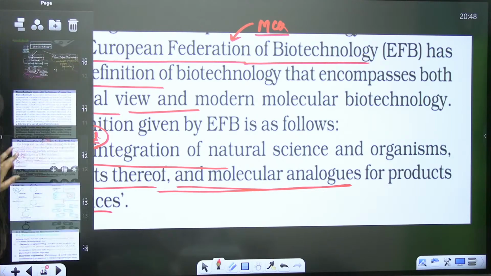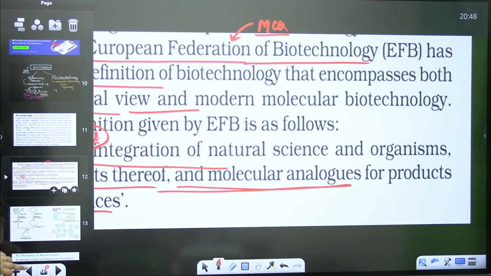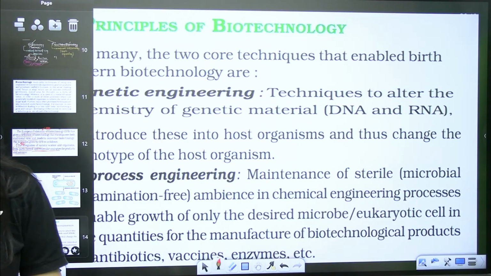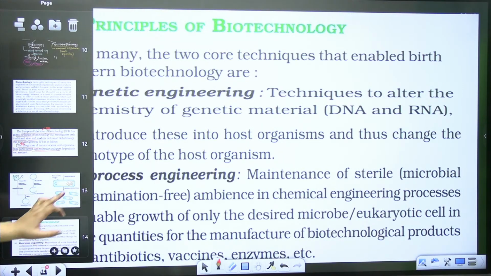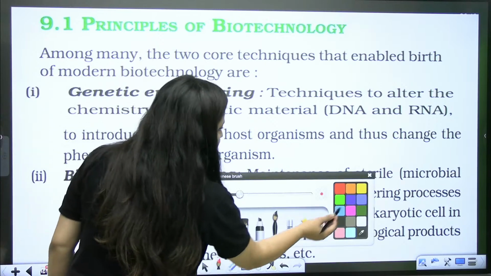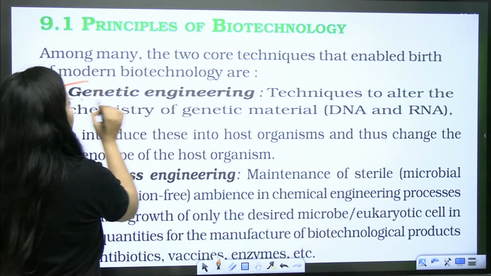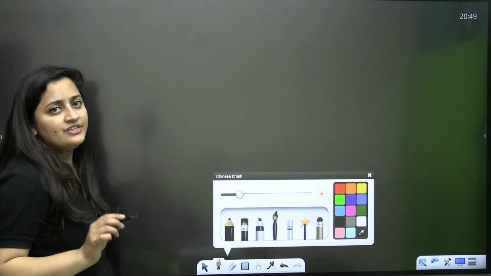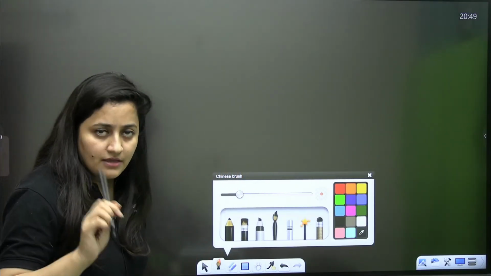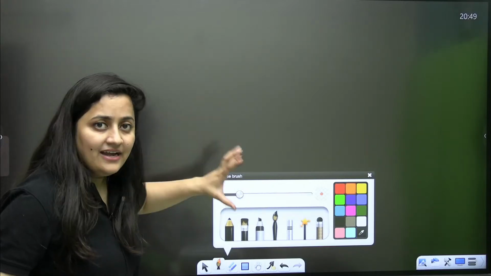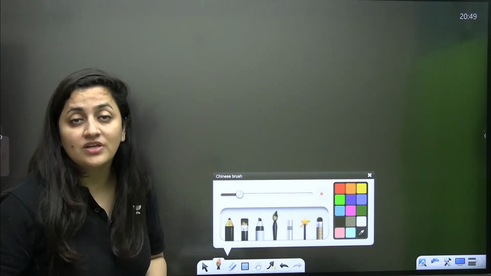Now, what is the next part? The next part is the principles of biotechnology, and trust me, it is also very simple. As I said, the session is strictly based on NCERT. We have the NCERT snips, and with the help of those I will explain the things.